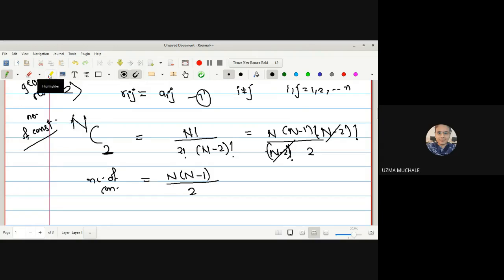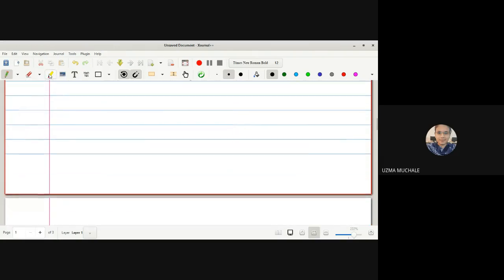Okay. Now the number of constraints cannot always be subtracted from 3n, because up to now in the first chapter we have seen the generalized coordinates are the Cartesian coordinates minus the number of constraints. But the number of constraints cannot always be subtracted from 3n to get the degrees of freedom. It is not always possible to find the degrees of freedom by this method.